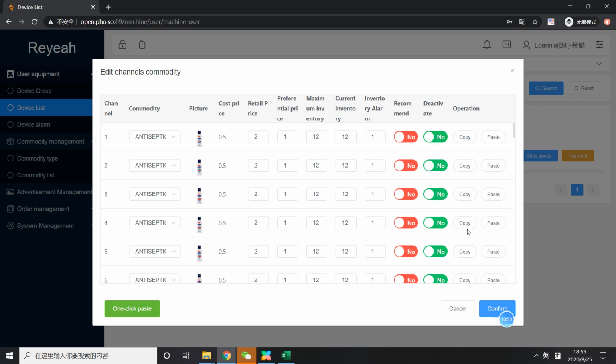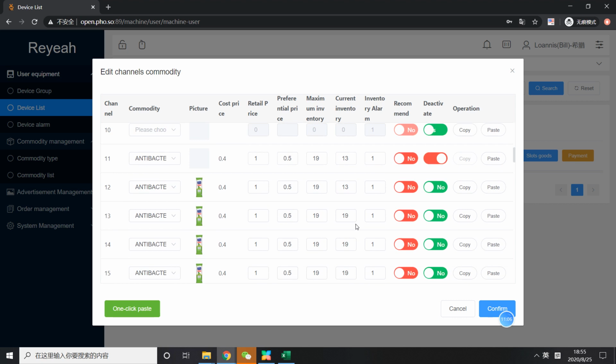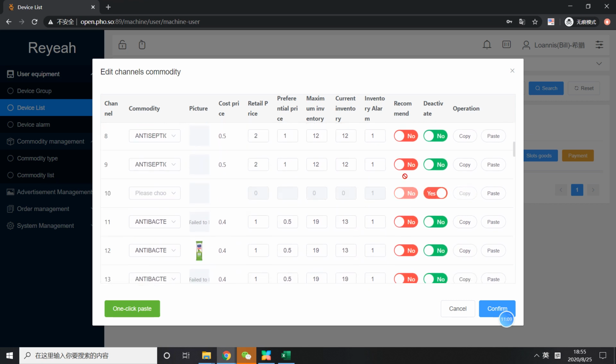And you can copy and paste to add more products, which is easier. You can also paste with one click. So you can see all the details here with more information.